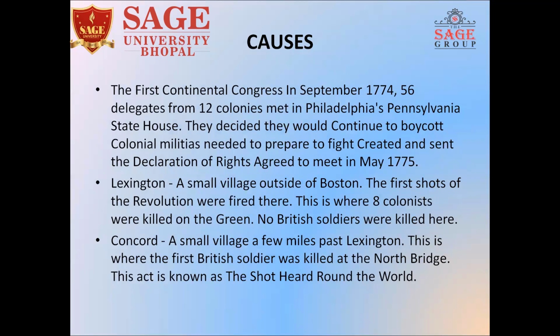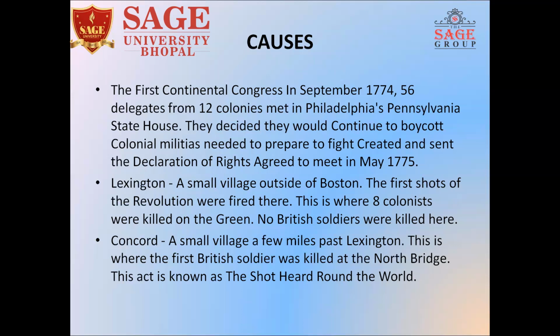Now, in response to this retaliation, people came together, and the First Continental Congress in September 1774 was attended by 12 colonies. It is also known as the Philadelphia Congress, and it took place at the Pennsylvania State House in Philadelphia. Here, they decided they'd continue to boycott and started declaring their rights, which came into being as the Declaration of Rights, and agreed to meet in May 1775 the next year. The process of revolution started from this particular Congress only.